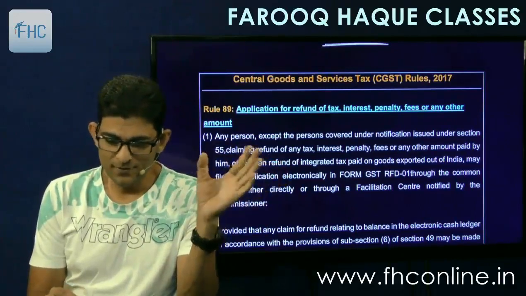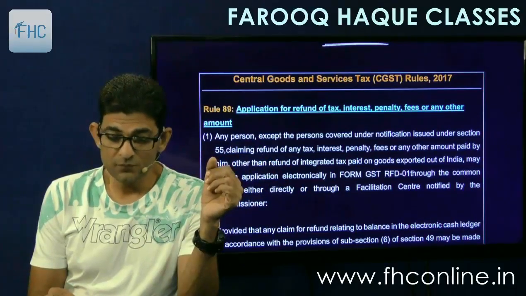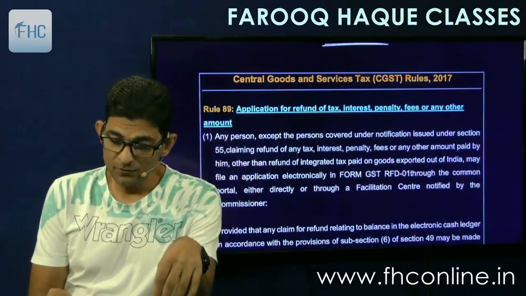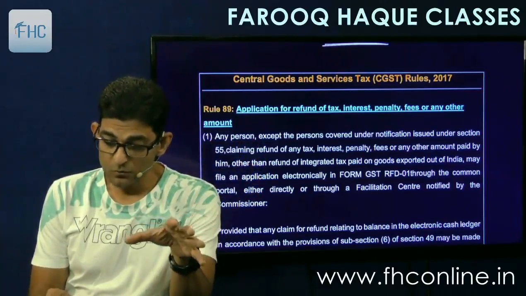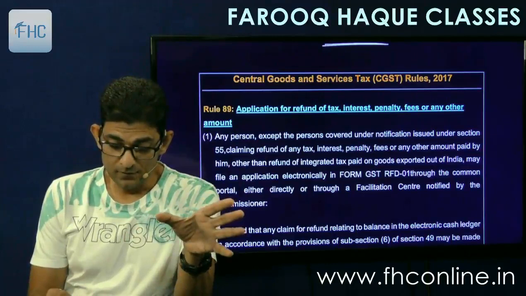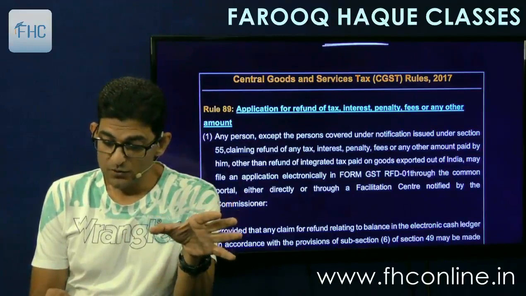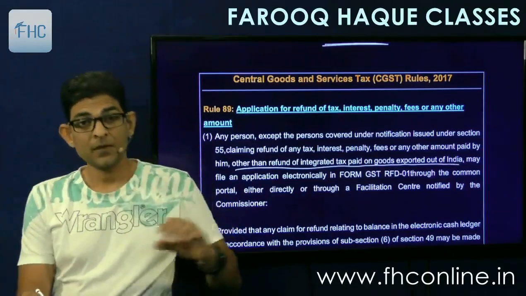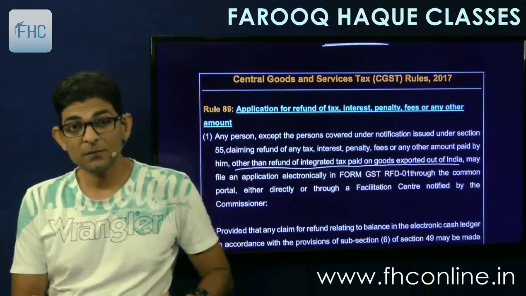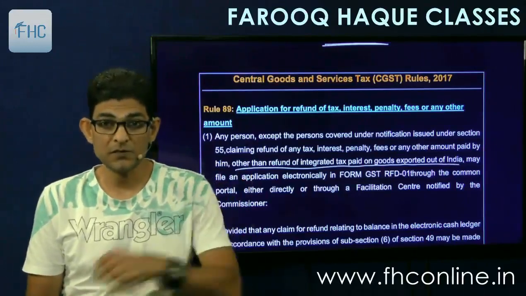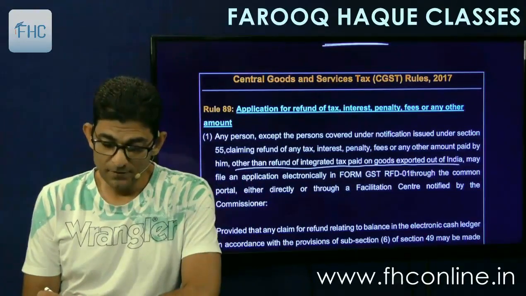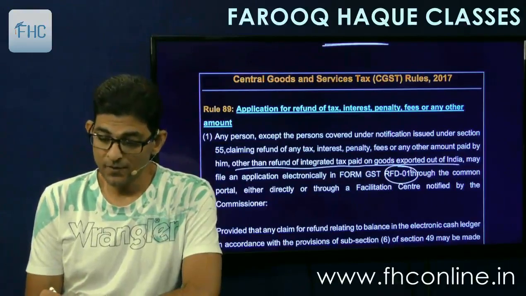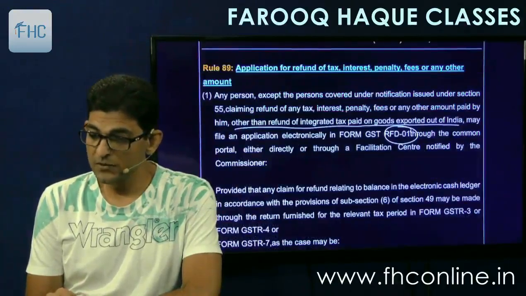Any person except the persons covered under notification issued under 55. So 55 has a different rule. This is for 54. Claiming refund of tax, interest, penalty, fees or any other sum or amount paid by him other than refund of integrated tax paid on goods exported out of India. That is excluded here in 89 because that is covered by a different rule. So that also we'll see later on. May file an application electronically in RFD1. So this is the form number RFD1 through the common portal, either directly or through a facilitation center.